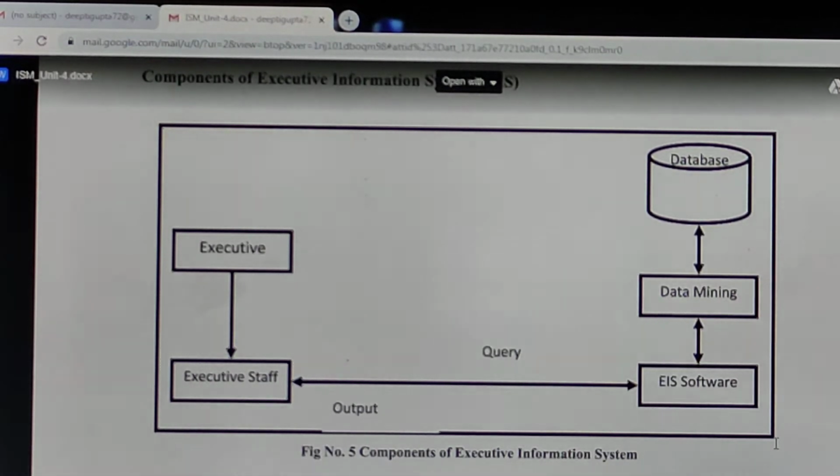What is a data warehouse? Data warehouse is the historical collection of all the data of any organization, because to make any decision at the top level, the executives need the summarization of all the data, including the historical data. They are not concerned with the day-to-day activity.